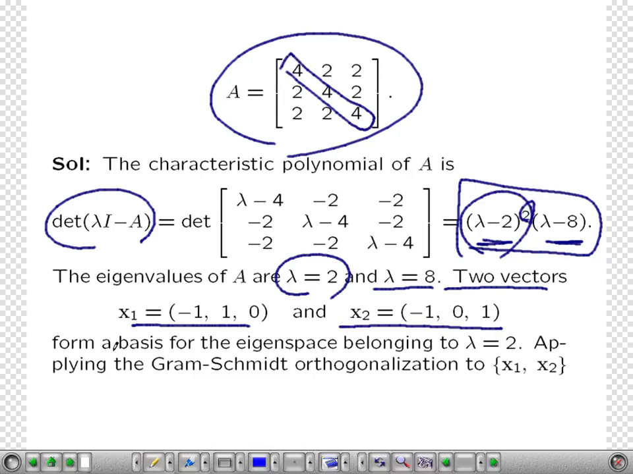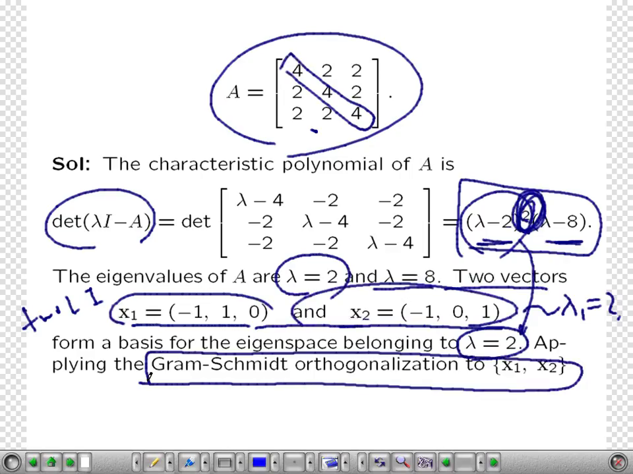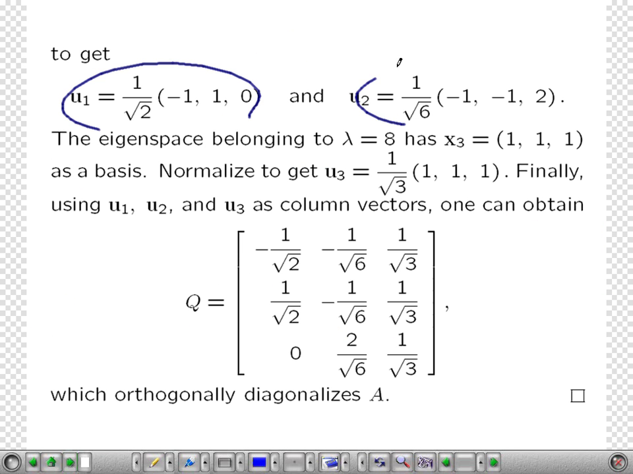We have 2 linearly independent eigenvectors corresponding to the one eigenvalue lambda equal to 2. Because it's symmetric, it has n linearly independent eigenvectors. For this, the algebraic multiplicity is 2. So you have 2 linearly independent eigenvectors corresponding to lambda 1 equal to 2. And so you just adopt the Gram-Schmidt orthonormalization process on this. And then you have 2 orthonormal vectors.